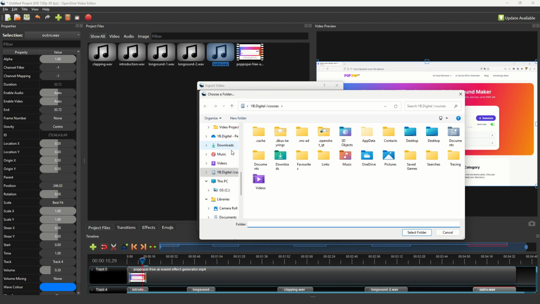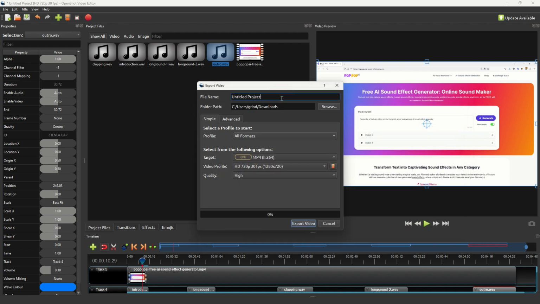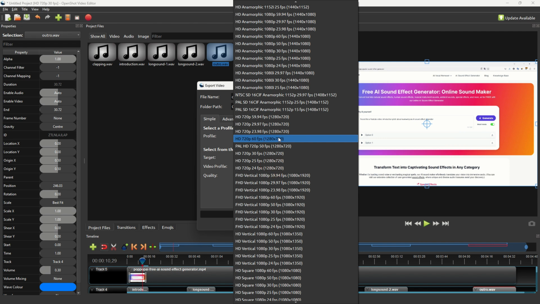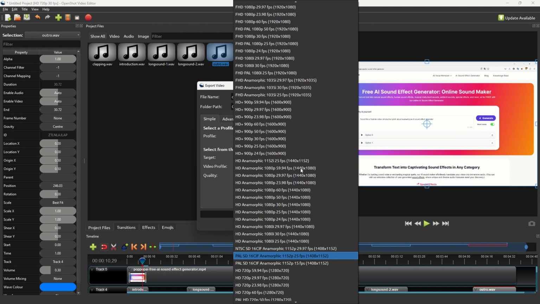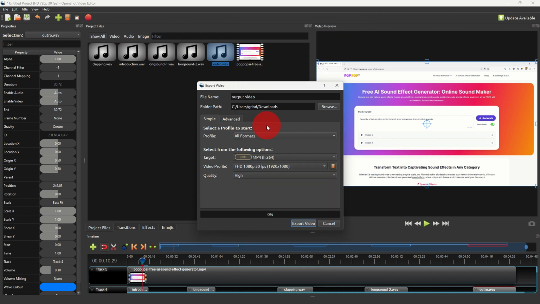So you have to select where you want to download it, which folder, and it will be output video, for example. Select your video profile. So in our case, it is an FHD of 30 FPS, so 1080p.